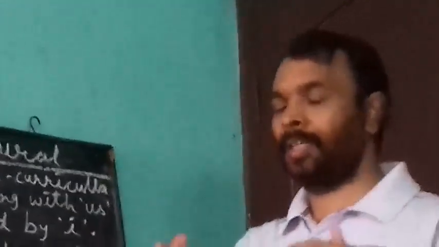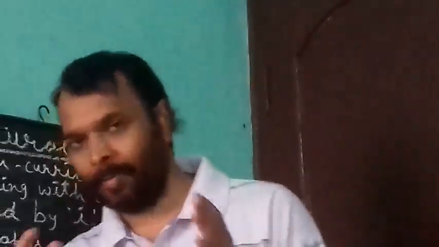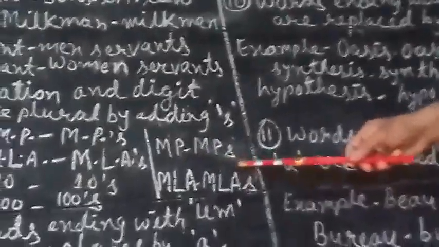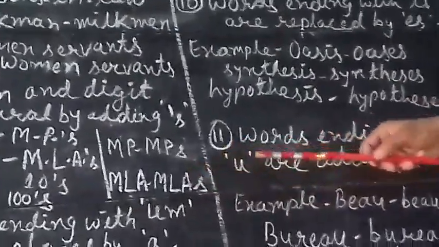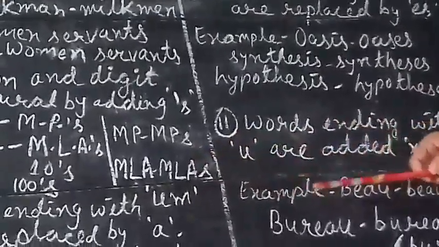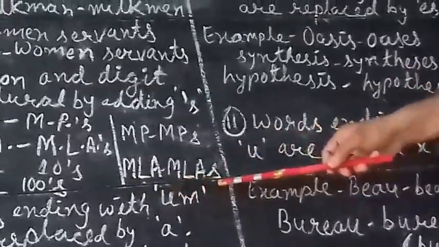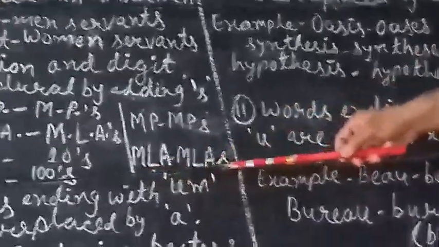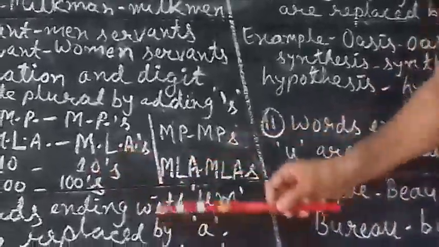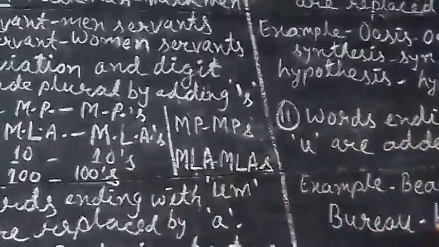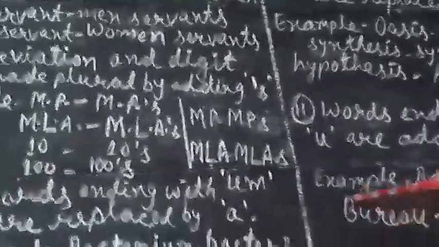But in modern English grammar, some changes have come. If MP is written without full stop, that time only s is added. Apostrophe s is not added. And you should mind that small s is added. MLA, MLAs. If there is no full stop, you should not give apostrophe s, you should give only small s. Now we should come to rule number 8.